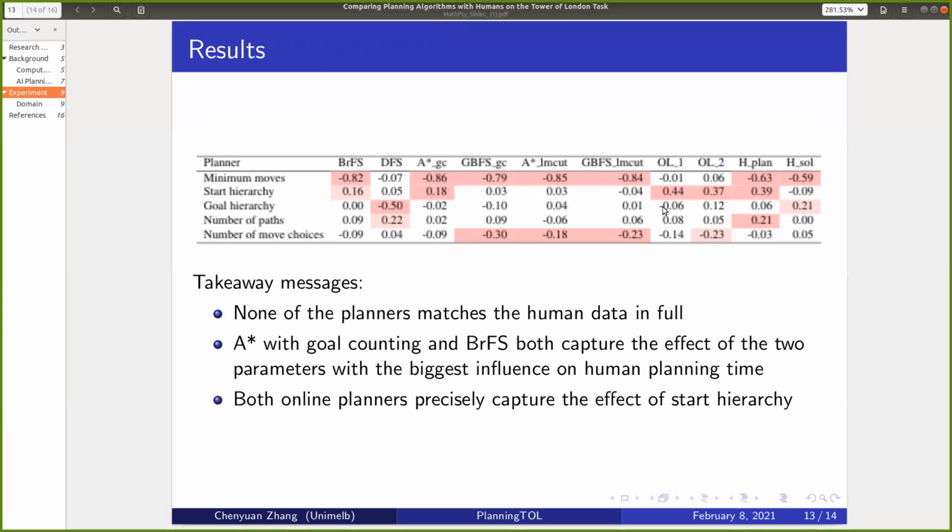Okay, and here are the most important messages we can obtain from the table. First, we can see none of the planners match the human data in full, but A star with goal counting and breadth first search both capture the effect of the 2 parameters with the biggest influence on human planning time, minimum moves and start hierarchy. In addition, online planners can capture the effect of start hierarchy very well. We can see the numbers. This is the human planning time behavior data, and this is the online planner. They can capture the effect of start hierarchy.